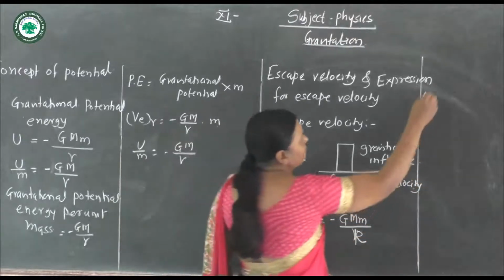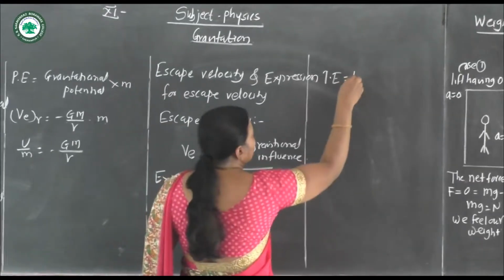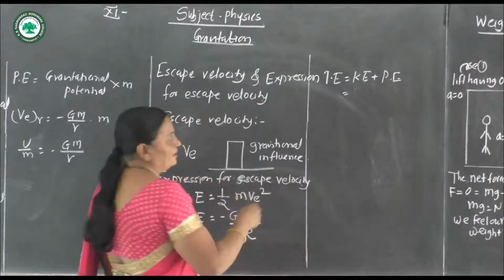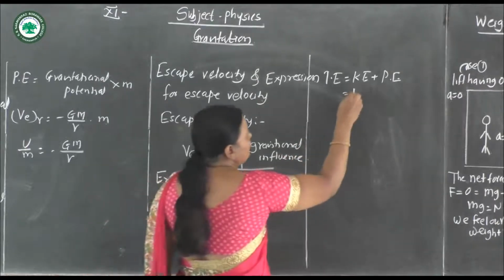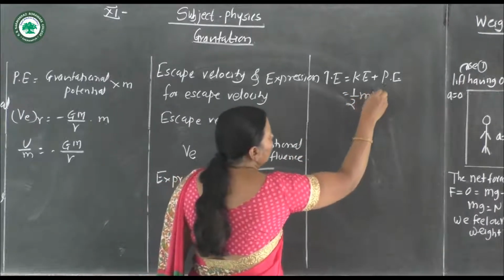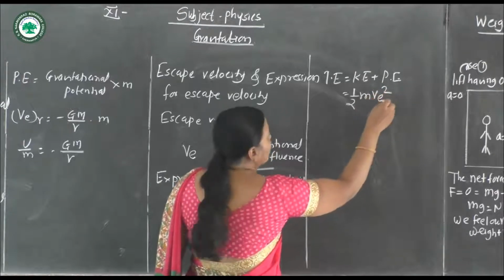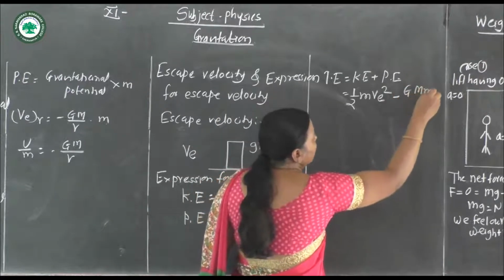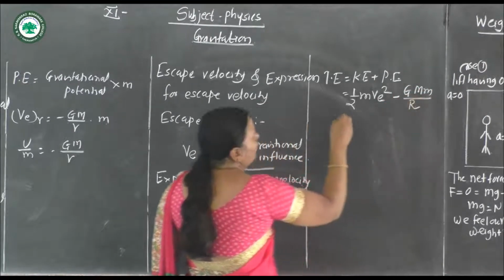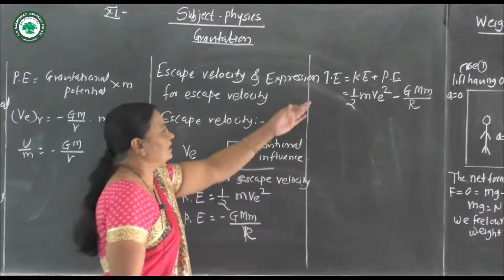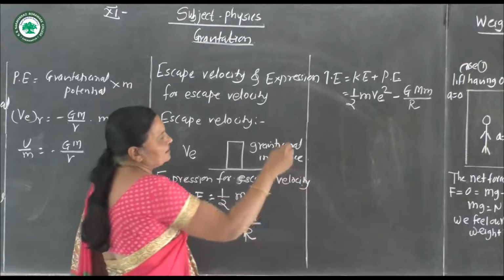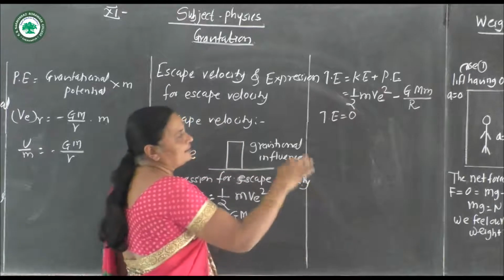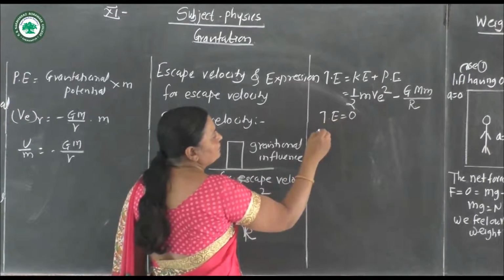Now total energy is equal to kinetic energy plus potential energy. Substituting the values, that is 1/2 mv square minus GMm divided by r. Now the total energy is conserved, it is converted from one form to another, and it is equal to 0.